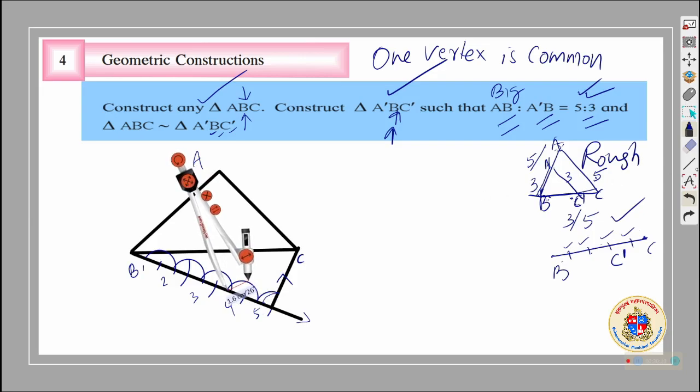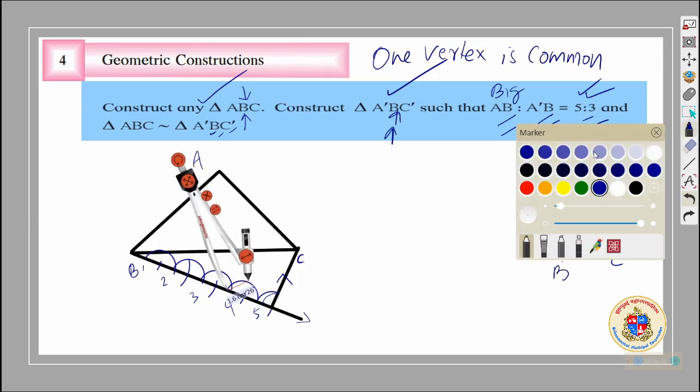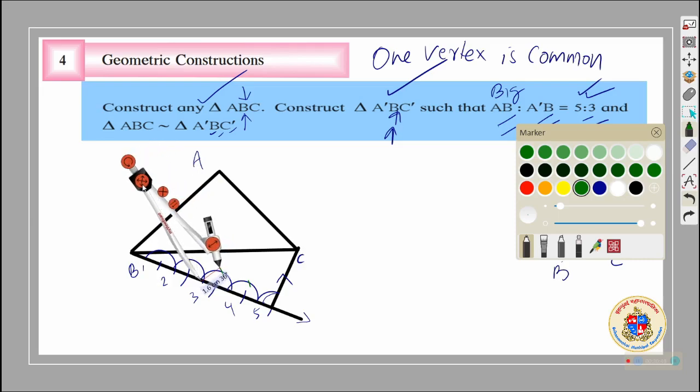Be careful about the color issue. I can change the color. You will be doing it with a pencil. You need to pay attention, without disturbing the compass. You have to mark it. Take the compass to the next. Mark it. Take the compass to the next. Mark it.